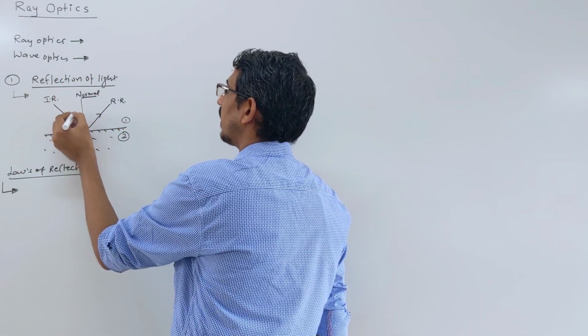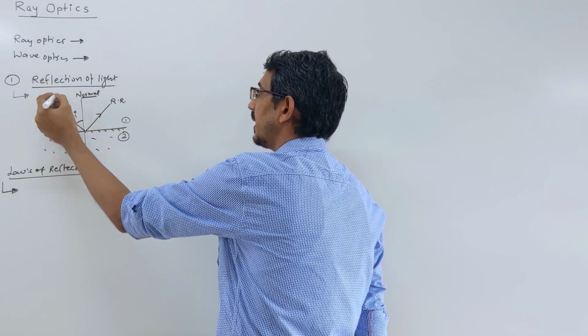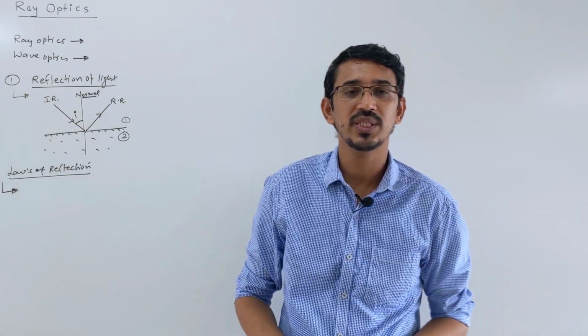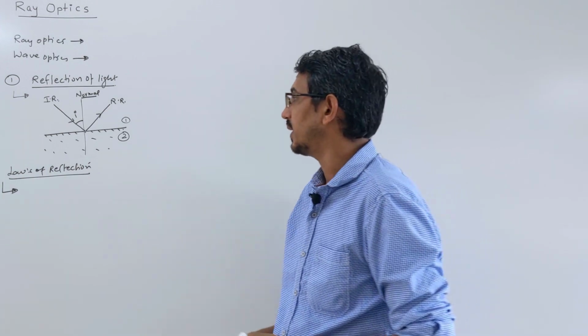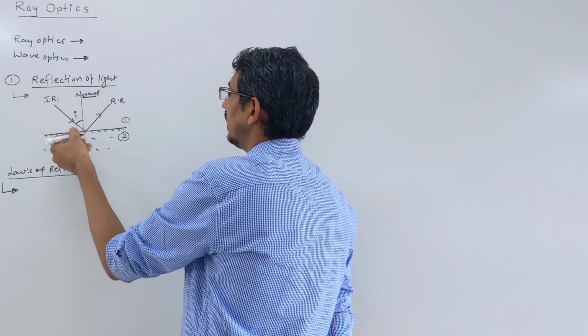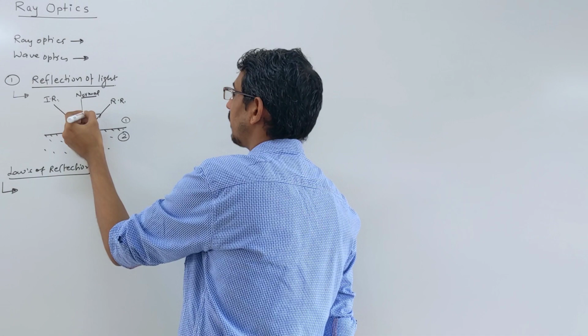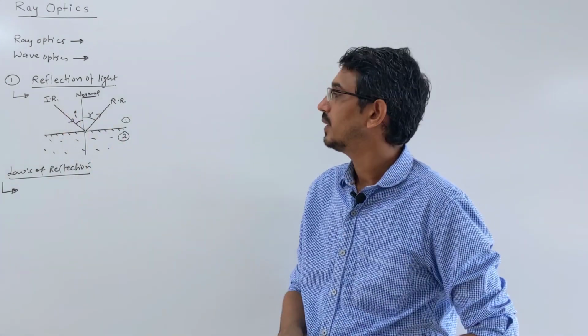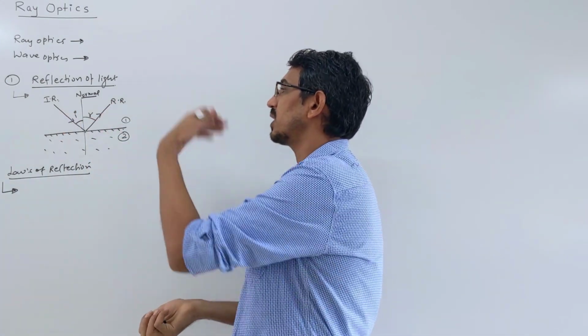So this is called your angle of incidence. The incident ray makes an angle with the normal. This is called your angle of incidence, theta, and I represent it by the symbol i. Similarly, this is called the angle of reflection, r, the angle made by the reflected ray, again with respect to the normal.